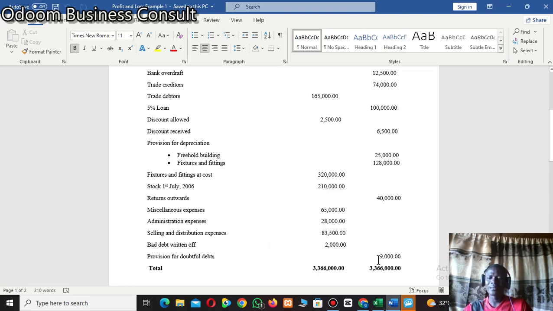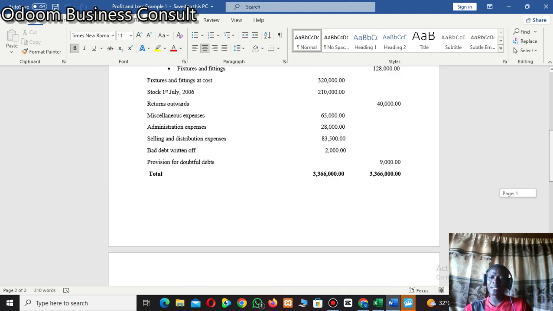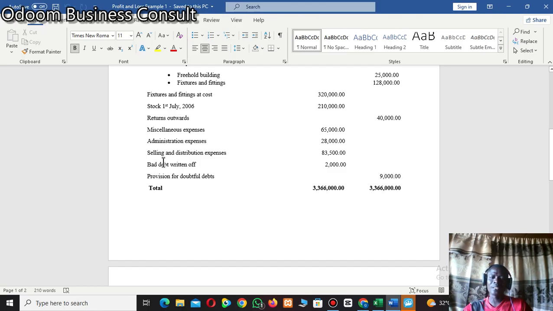You only get that information in the additional information. You see something like the provision for doubtful debt is to be made at 5% on trade debtors, and you do not get any balance relating to provision for doubtful debt on the face of the trial balance. If you see something like this, it means it is the first time the business is making provision for doubtful debts, unless the question states otherwise.